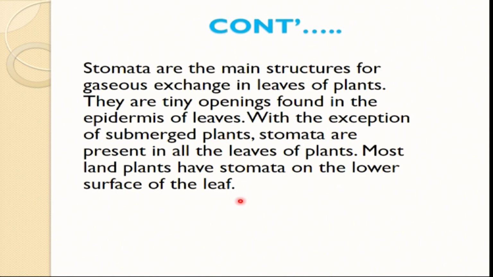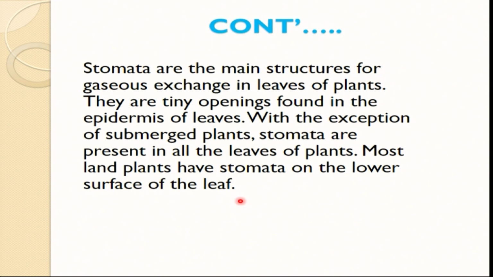So let's go on. Stomata are the main structures for gaseous exchange in the leaves of plants. They are tiny openings, very small openings, found in the epidermis of leaves. Most of the time, stomata are found in the lower epidermis, with the exception of submerged plants. Submerged plants are plants that are found in water areas, in waterlogged areas.